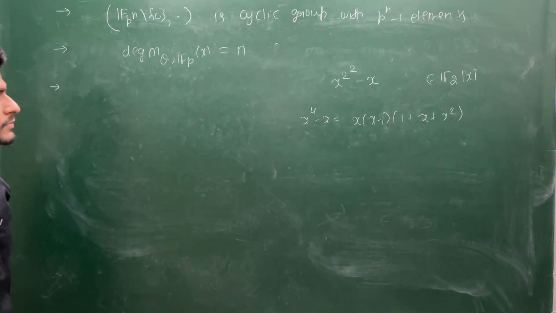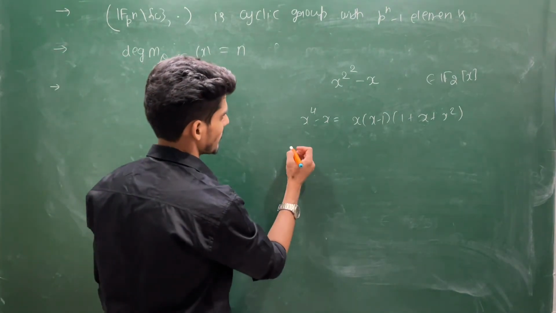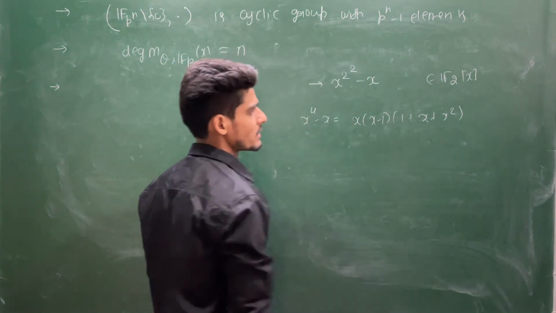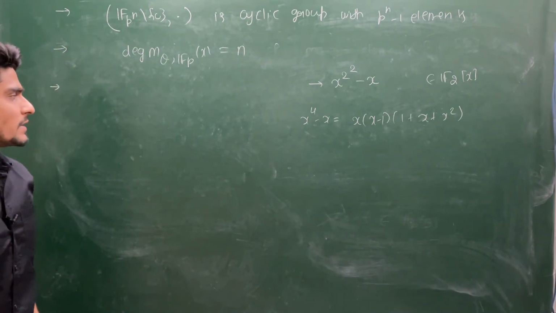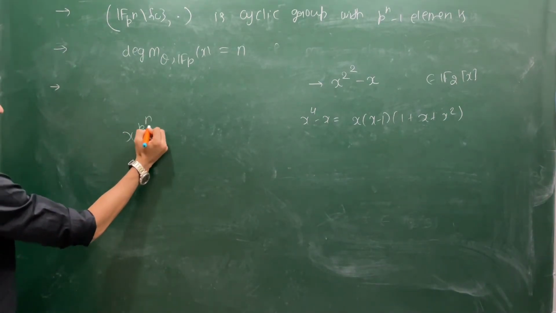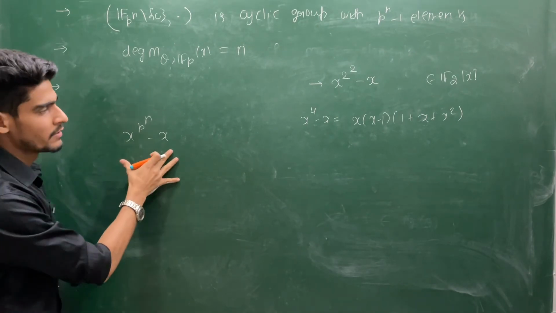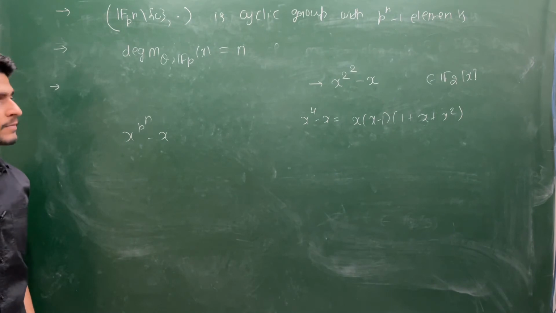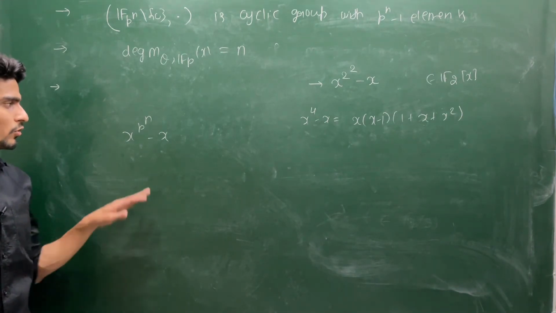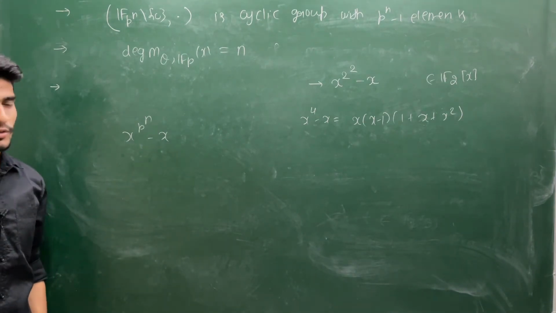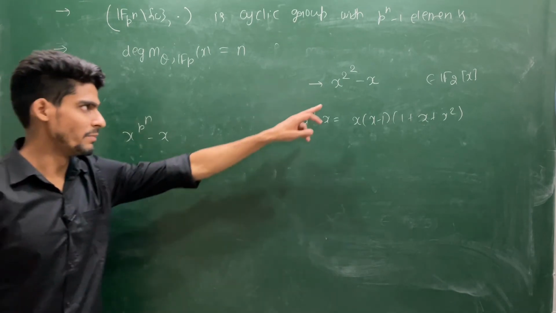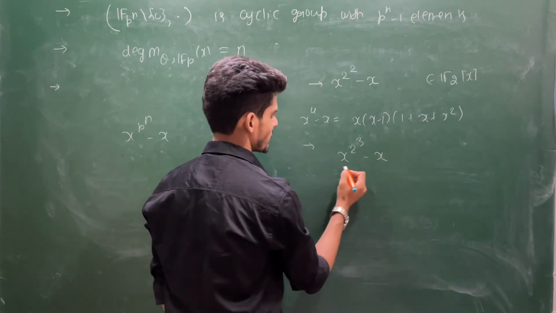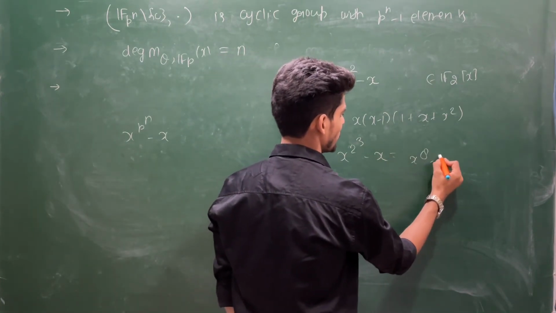Also, I can tell you one more thing. Say this is the factorization of this into irreducibles. But suppose I give you this equation x to the power p power n minus x, can you always give me the factorization of this into irreducibles over the field Fp? So whether this is possible always or not, you have to check that. This is one particular example. You can take this example also: x power 2 power 3 minus x. That will be x power 8 minus x.